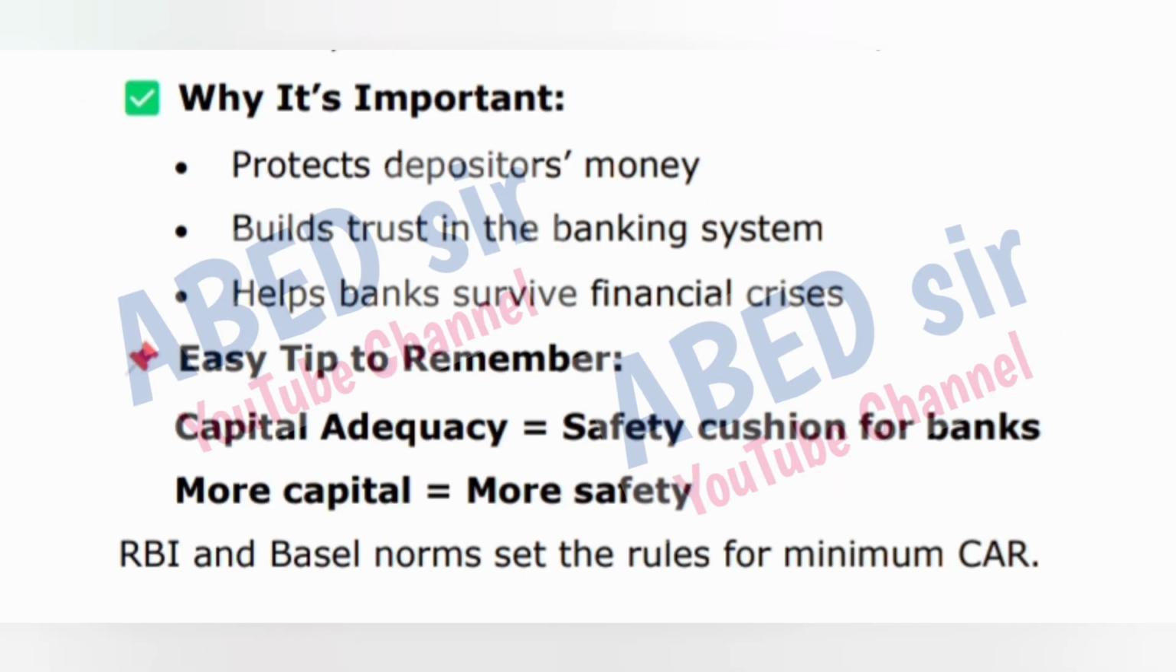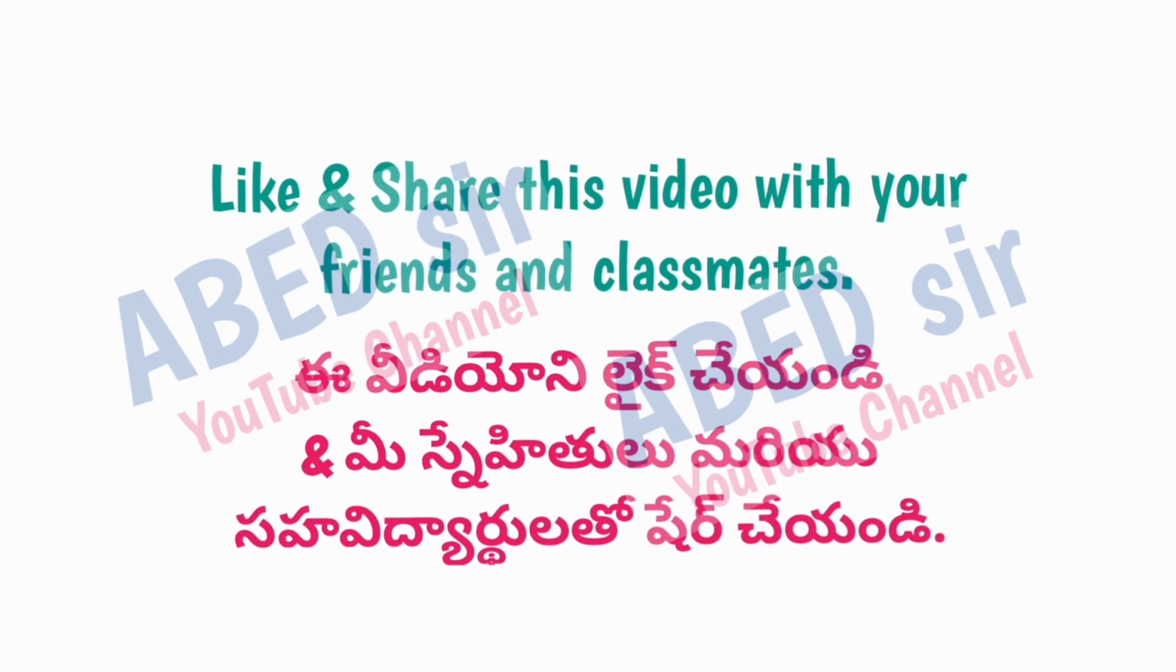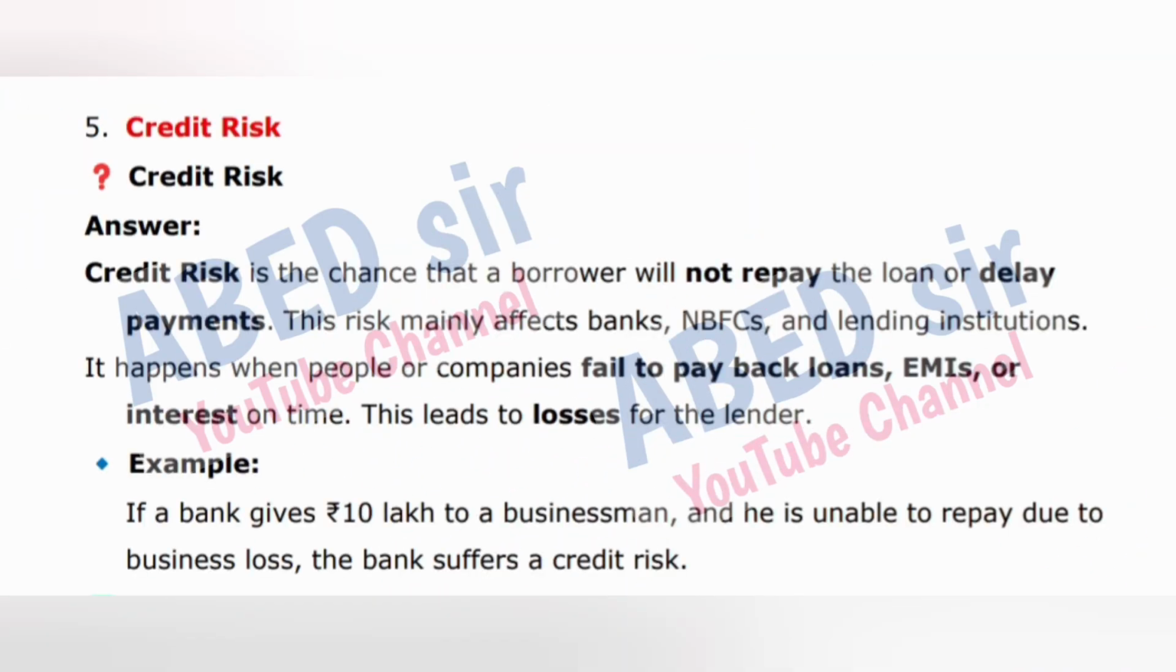Why it's important? Protects depositors' money. Builds trust in the banking system. Helps banks survive financial crisis. Easy tip to remember. Capital adequacy is equal to safety cushion for banks. More capital is equal to more safety. RBI and Basel norms set the rules for minimum CAR. Next important short question is: 5. Credit risk. Answer: credit risk is the chance that a borrower will not repay the loan or delay payments.